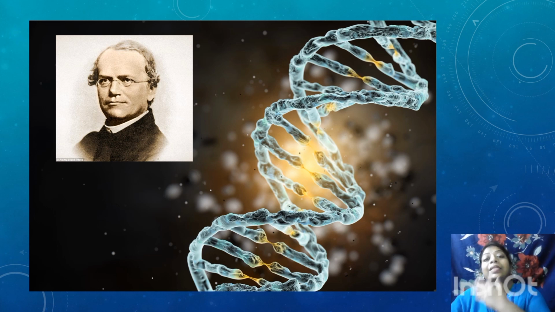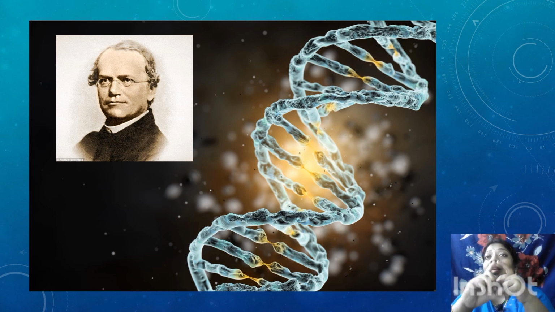He conducted certain experiments, especially on garden pea plants, what you call green pea plants, right? Everybody likes that. So he is the father of genetics. He is the only person who did cross fertilization.